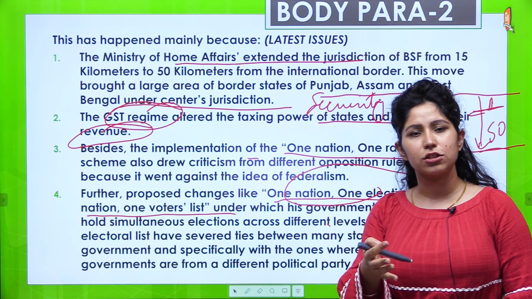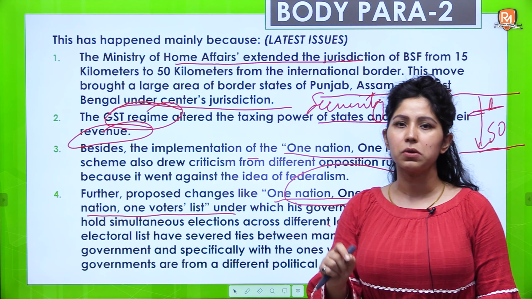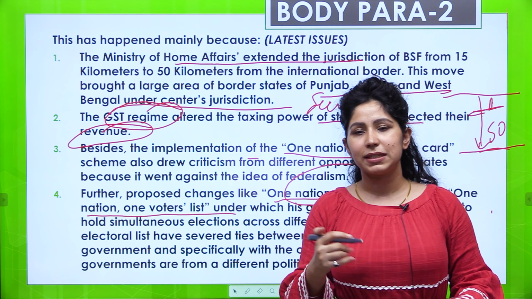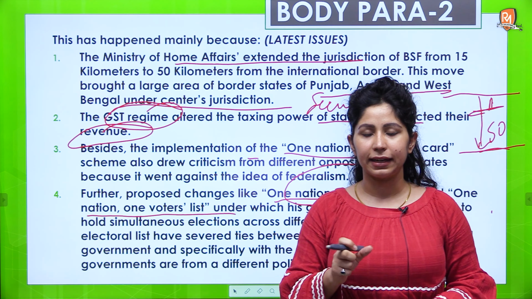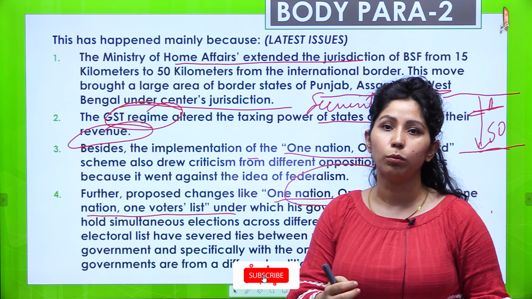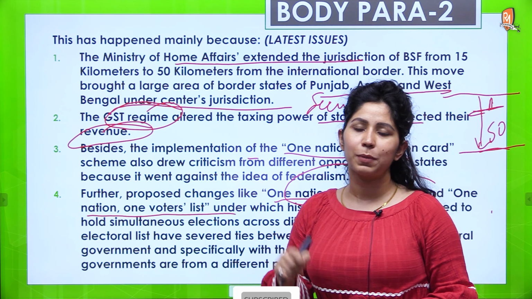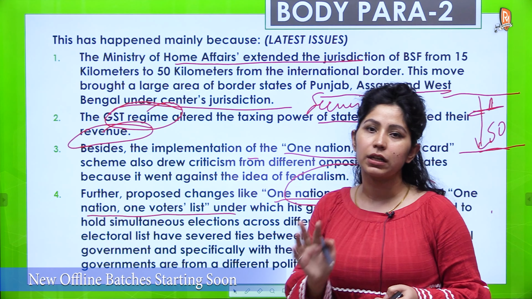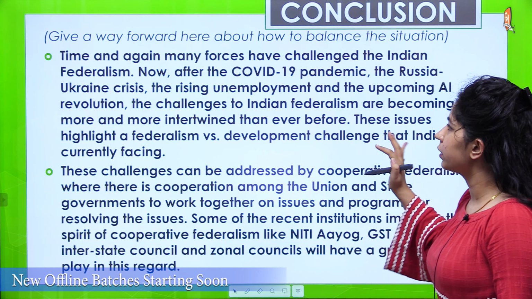There was this latest issue of the National Investigation Agency also, but don't use that as an example, because that's a national agency. It is an anti-terrorist organization. You cannot directly put it in your answer that this was a wrong move. I've seen that in a lot of answers, but let the issue settle. Then when your mains exam approaches, see whether it is right to use that example or not.